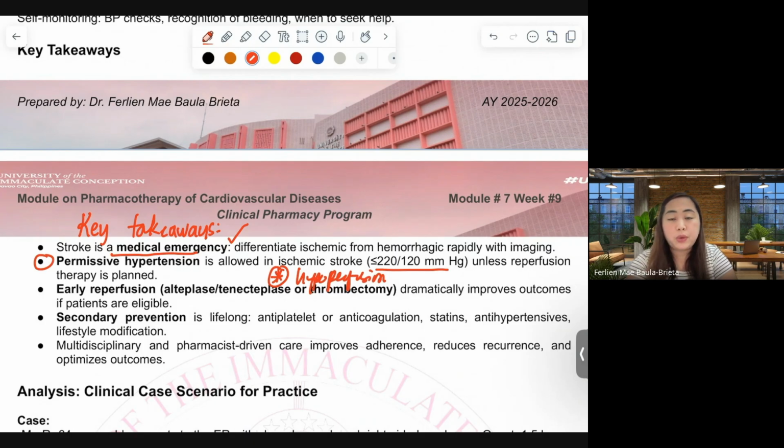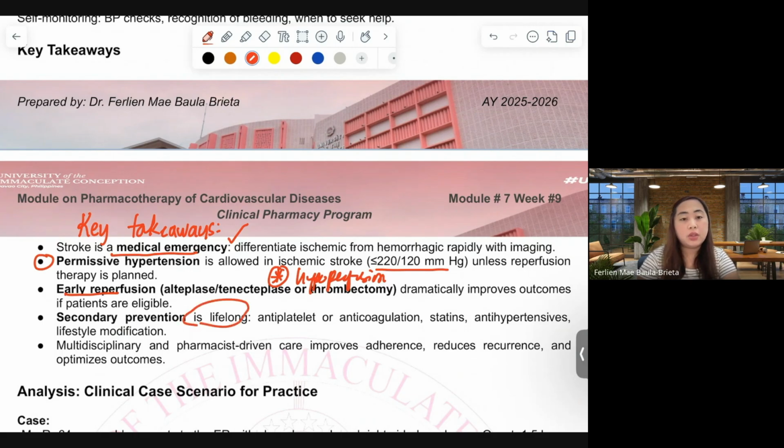So we need perfusion, we need higher pressure. This is being helped by administering alteplase or tenecteplase, or thrombectomy if needed for our patient.